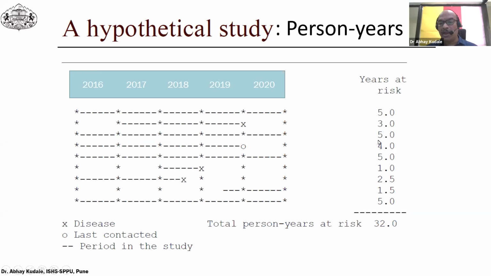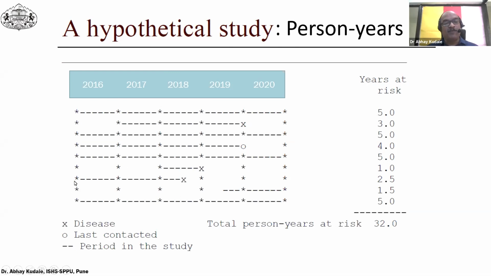This particular person added 5 years, but with regard to this person, at the end of the fourth year we lost him to follow up. So obviously he added just 4 years of risk. This particular person was also present for all 5 years at risk. In the case of this person, he started in the third year, and towards the end of the third year he got diagnosed with the disease. So he is adding just 1 year of risk.